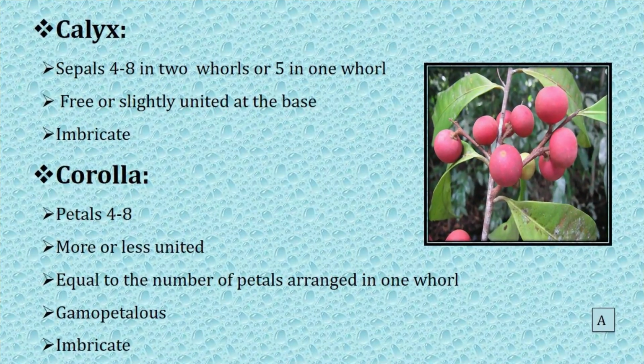Next, calyx. Calyx is one of the whorls. It is the outermost whorl of the flower and made up of sepals. Calyx protects the other whorls. Other whorls are androecium, gynoecium and corolla.